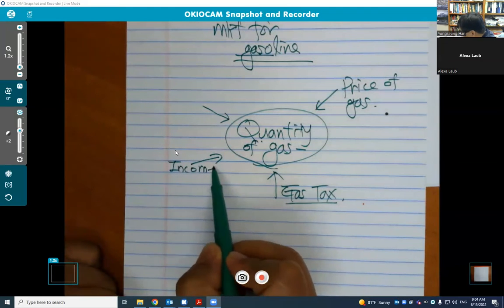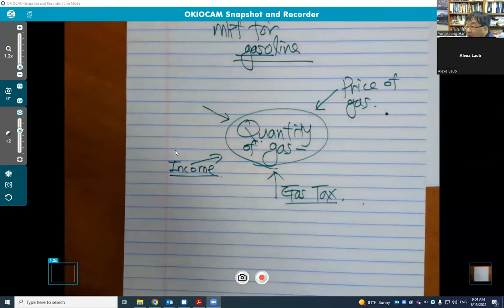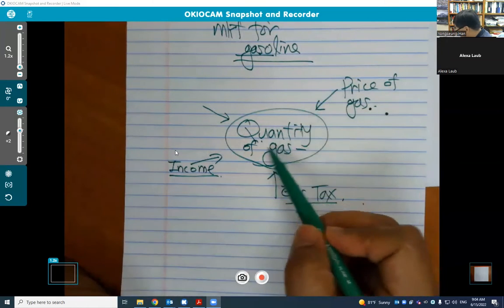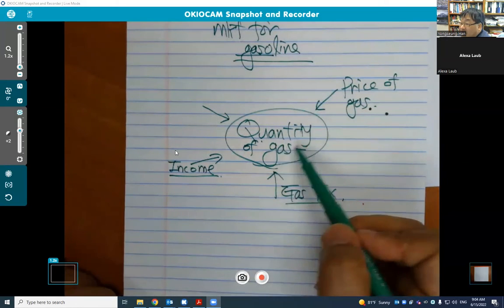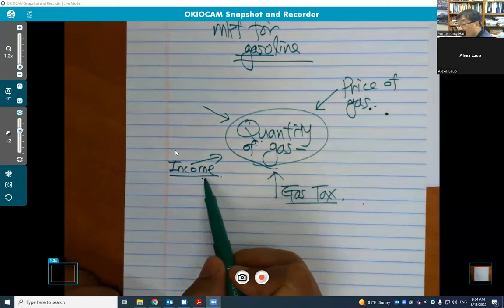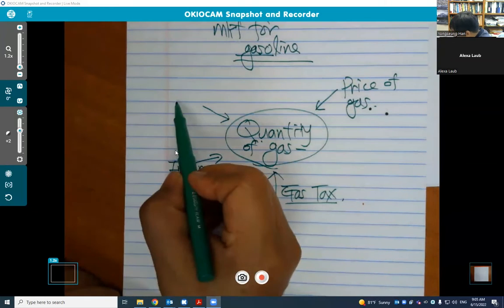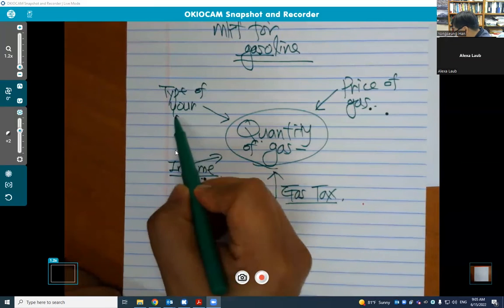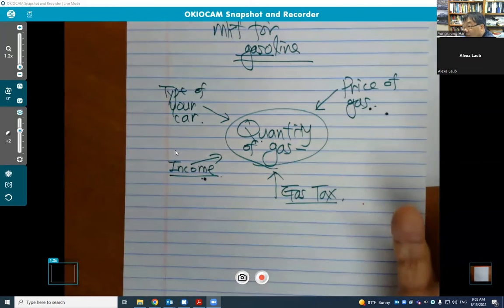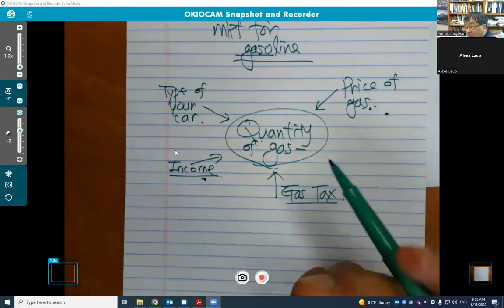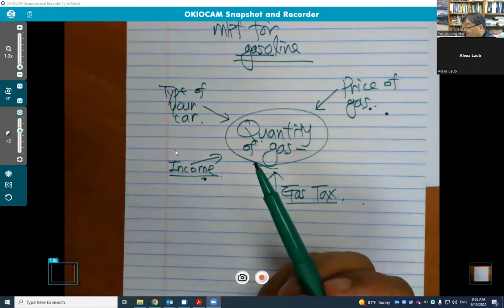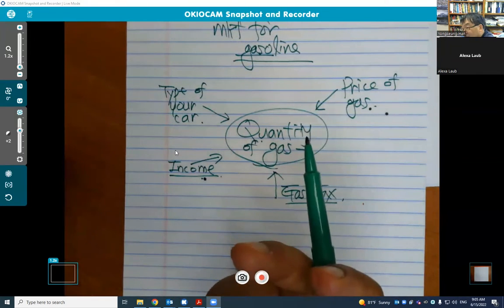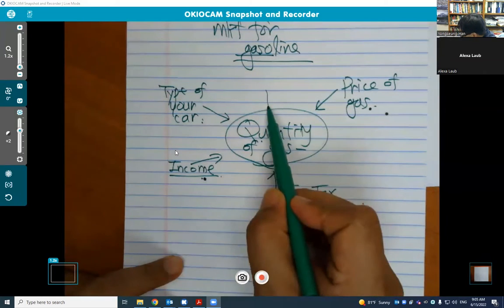Maybe your income. If you make a lot of money, then you may not worry about the gas price, right? So whenever you need, you are going to buy gas at the gas station. So this is an important factor. What about the other factors? Maybe the type of your car. Let's say my car is a truck that requires a lot of gas, then you probably buy more gas. Suppose that your car is a compact car, right? Then you probably need less gas than a truck does. So this is also one of the factors.